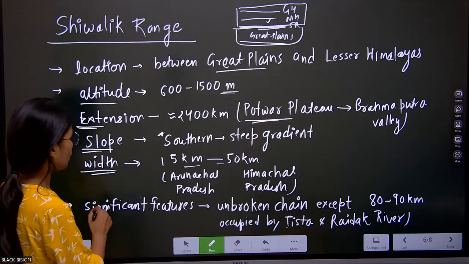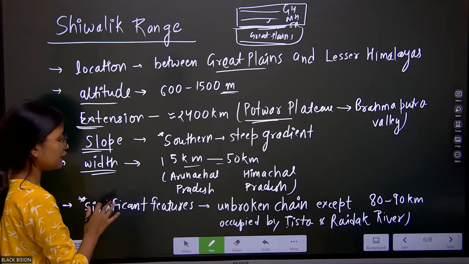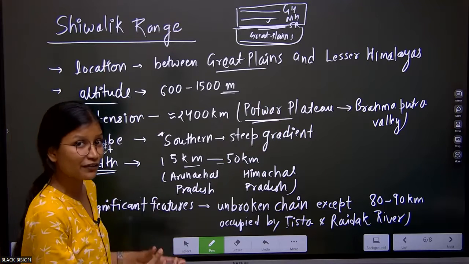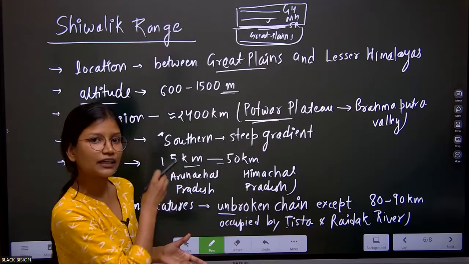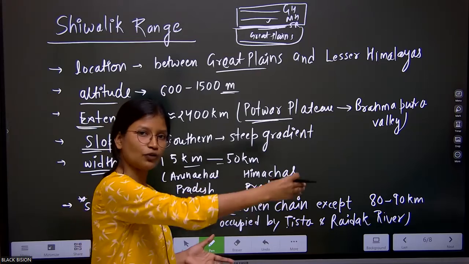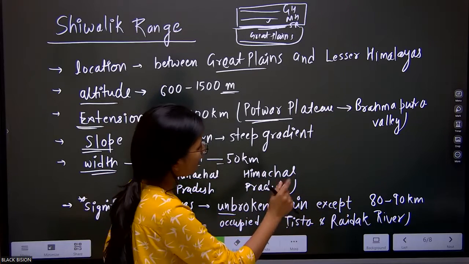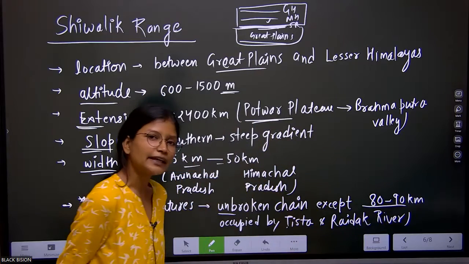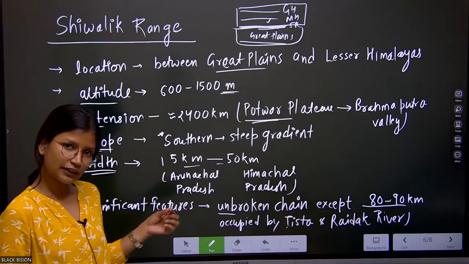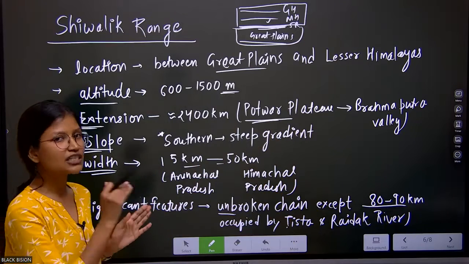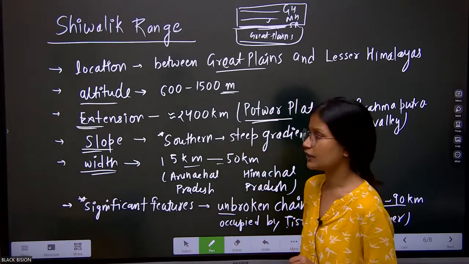Fine. Now, these are the most important geographical features. But the most significant feature of the Shivaliks, as I told you previously when we were discussing the map, is that they are actually an unbroken chain. That means the range continues across the length of India. But for a stretch of approximately 80 to 90 kilometers, which is occupied by the Teesta and Raidak rivers, the range is broken.